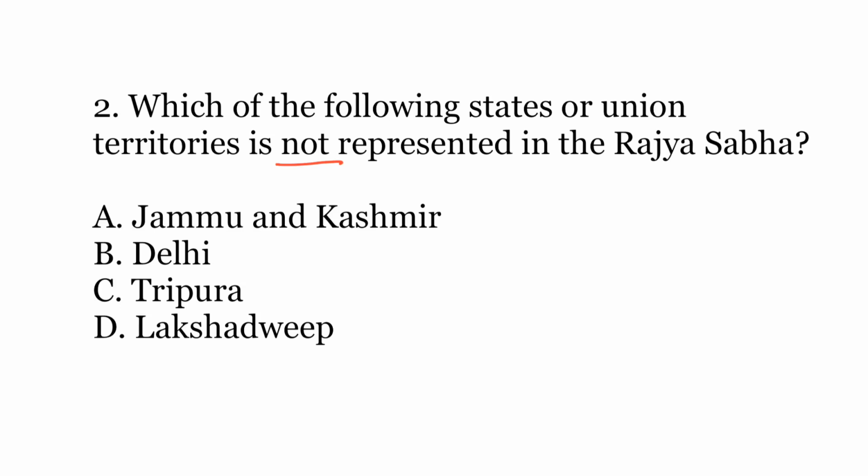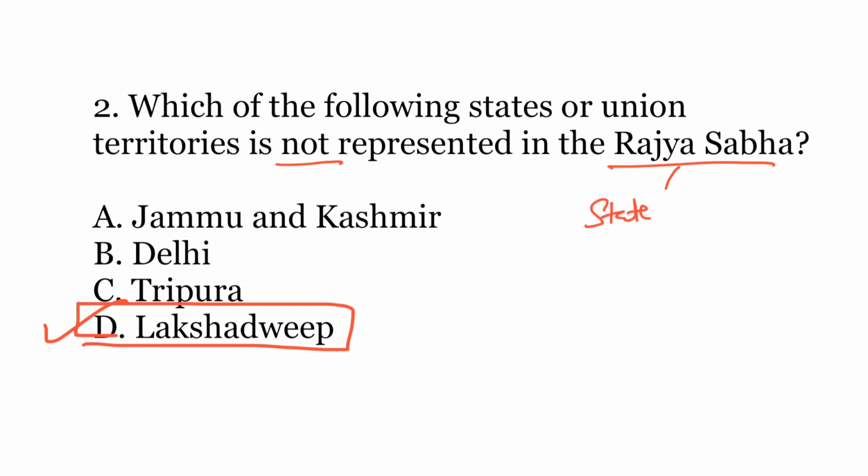The correct answer is D. Lakshadweep. The reason for that is that in Rajya Sabha, all the states are represented and all the UTs that have legislative assembly are also represented. So the states, there are 28 states in India right now, and as far as union territories with legislative assemblies are concerned, there are 3.